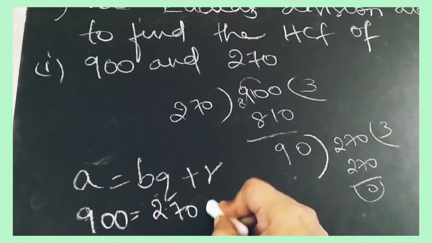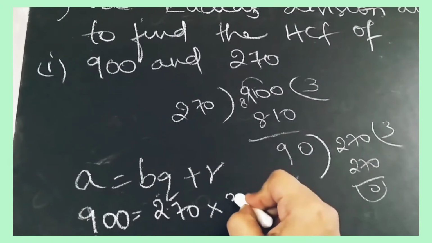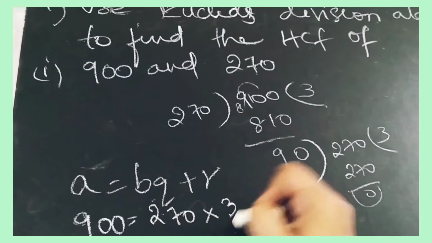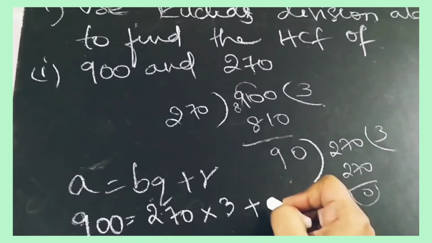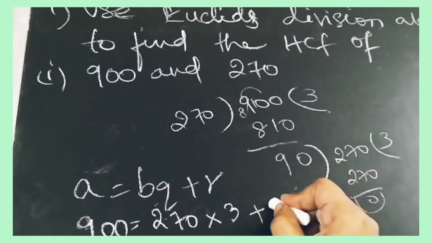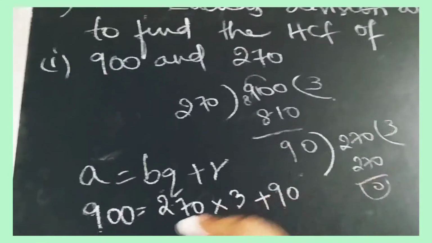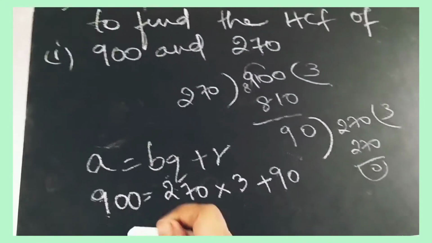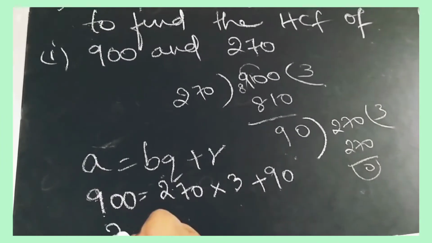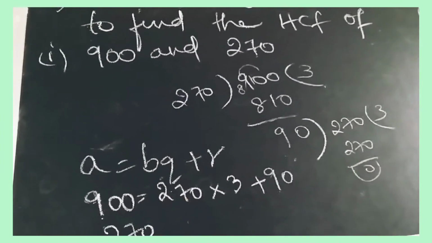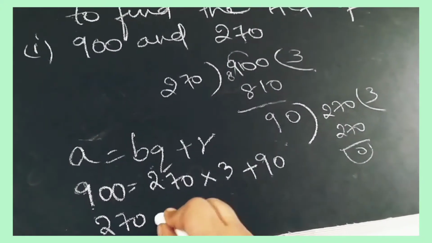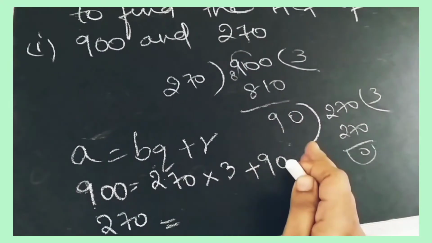And what is the quotient? It is 3. The quotient is here 3. Plus R. What is R? R is here 90. This is the first step. In the next step, again what we have to do here? We have to take 270 here. So here 270 is the dividend. What is the divisor?